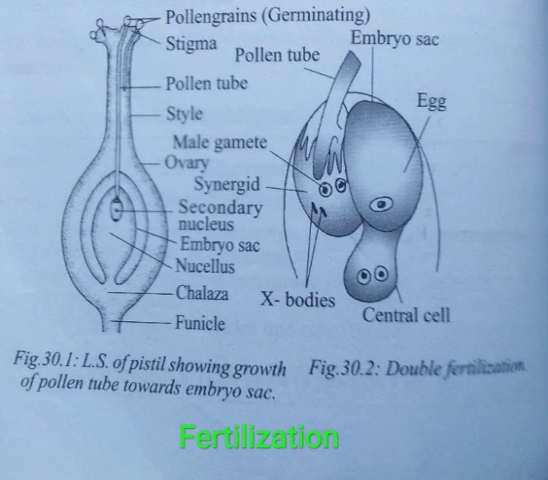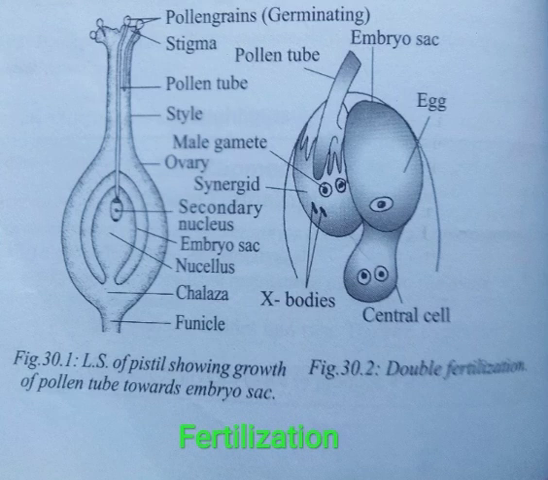Dear student, in this video I am going to discuss fertilization. So what is meant by fertilization? The fusion of male and female gamete is known as fertilization. The male gamete is from the microspore, and the female gamete is from the ovule.